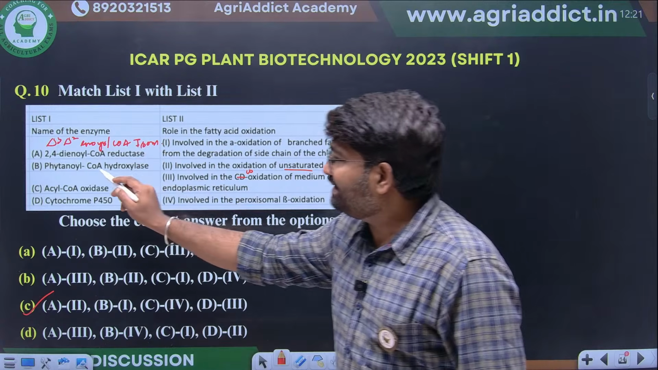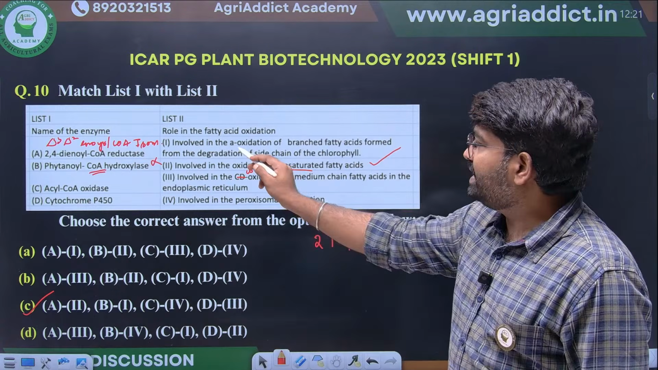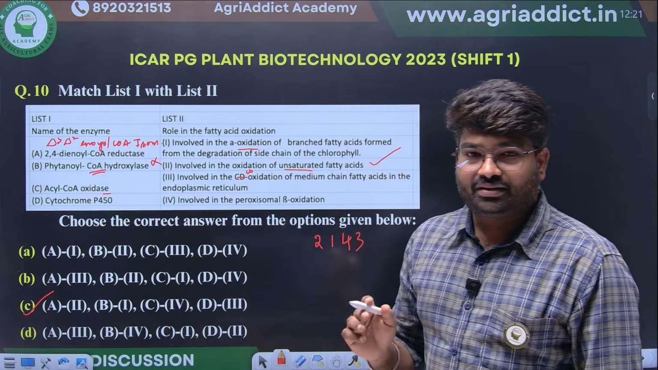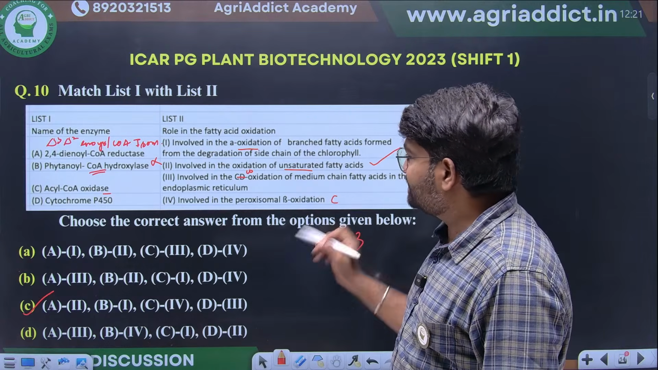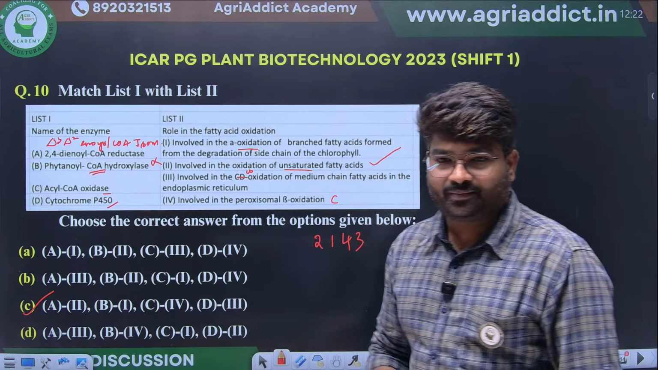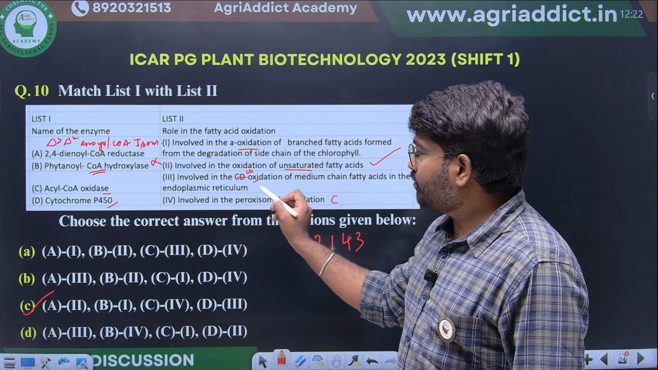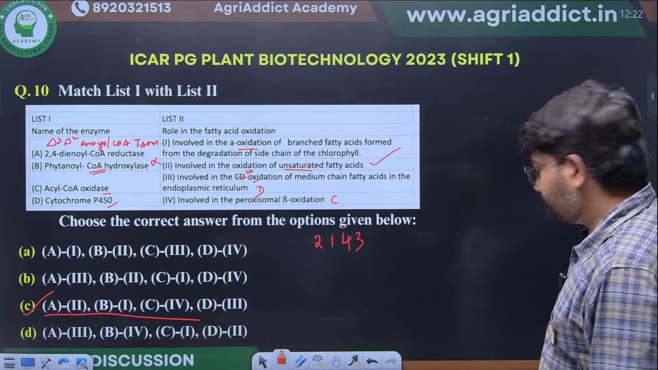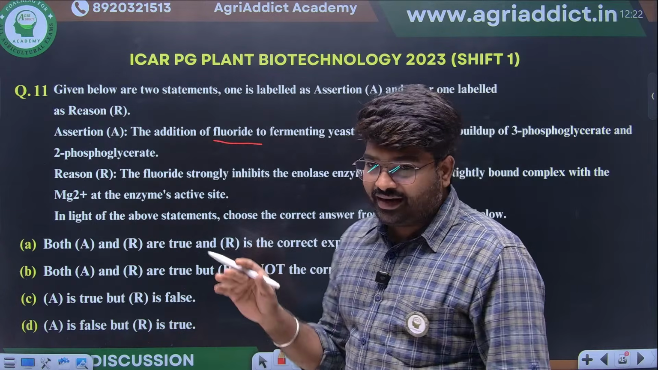Okay. Phytanyl-CoA hydroxylase will be specific for alpha oxidation. This we have seen in our class. Acyl-CoA oxidase will be there in peroxisomal beta oxidation. So this will come as C. P450 is a mixed function oxidase enzyme that will be involved in omega oxidation. So this will be the right option. Yes, very good.